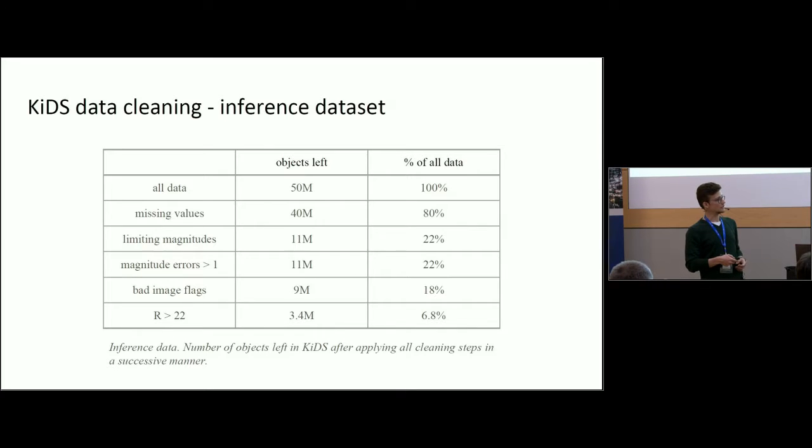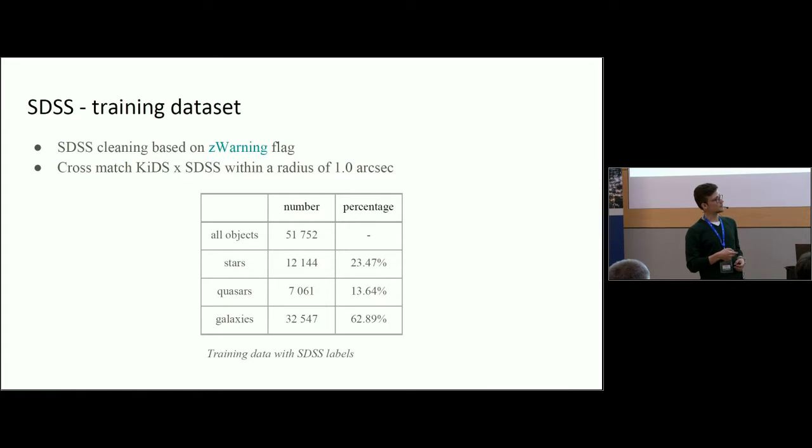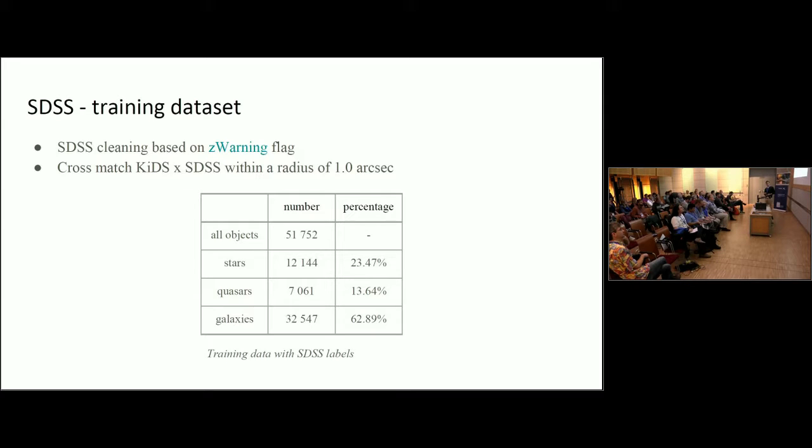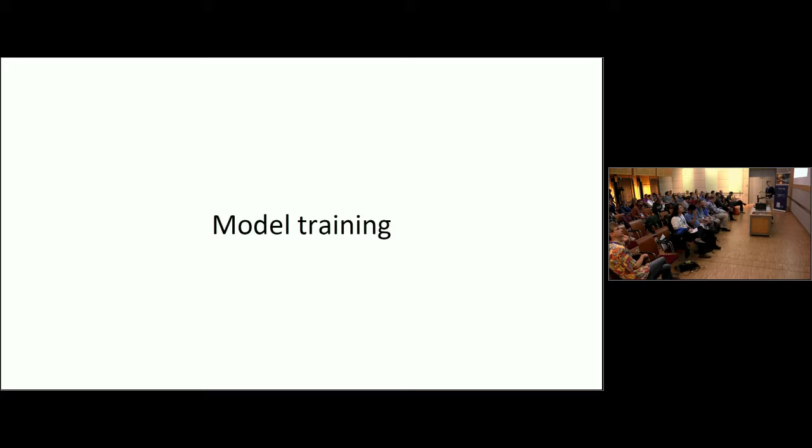And the last step is reduction of feature space to match the inference dataset. We end up with 3.4 million objects. This is the training dataset from cross-match with SDSS, cleaning based on that, and we have 50,000 objects in training, from which 7,000 are quasars. So looks pretty good. Now model training.